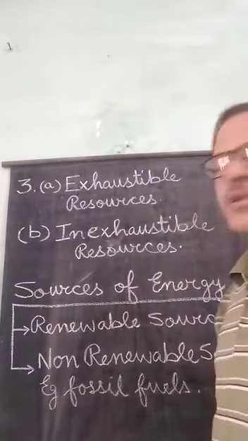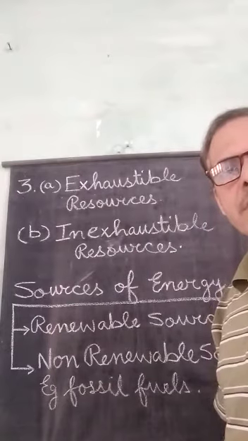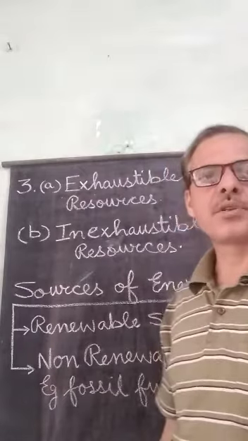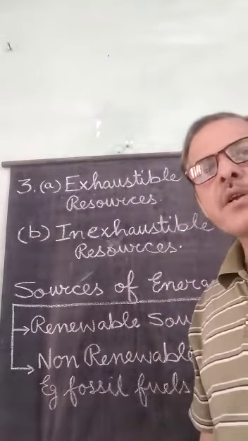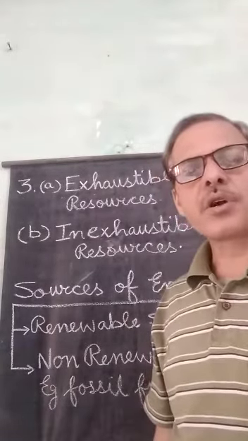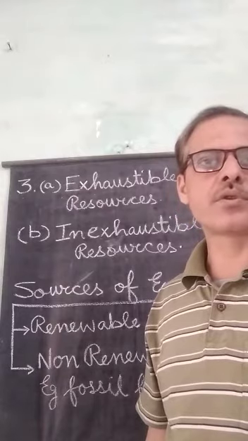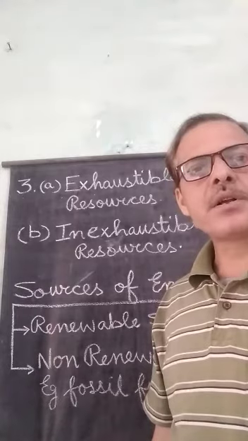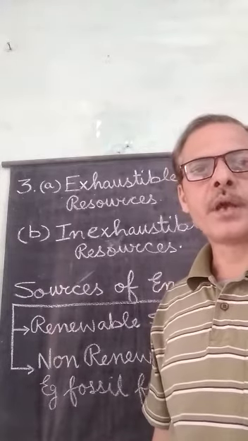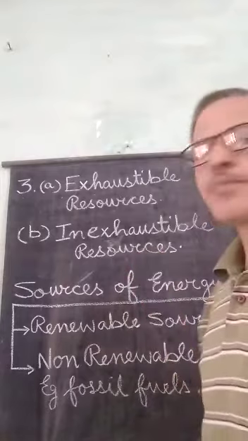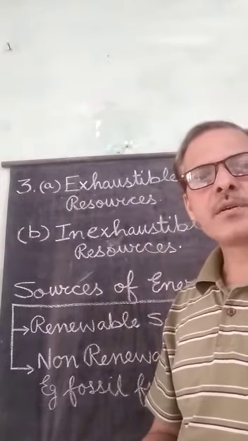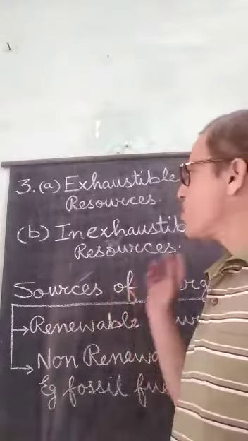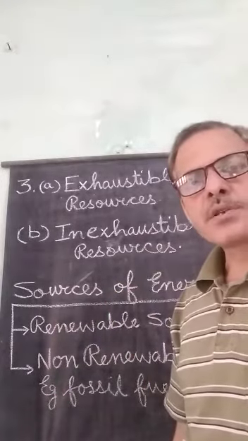Now, the second type is inexhaustible natural resources. These are present in abundance, in unlimited quantity, and they will not get exhausted or run out, because they are present in very large quantity. Some examples of inexhaustible resources are sunlight, water, air, land, soil, etc. They are very good examples of inexhaustible natural resources.